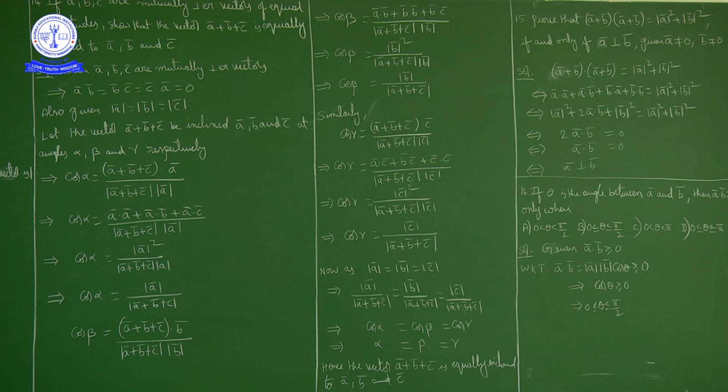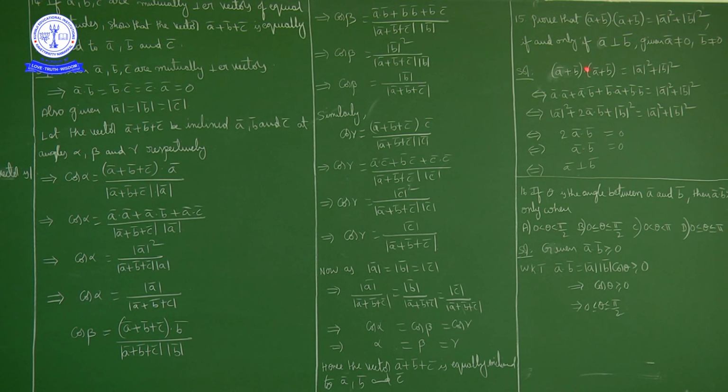I have to prove that (A bar plus B bar) dot product with (A bar plus B bar) is equal to magnitude of A bar square plus magnitude of B bar square, if and only if A bar is perpendicular to B bar. So what is given? (A bar plus B bar) dot (A bar plus B bar) is equal to magnitude of A bar square plus magnitude of B bar square.